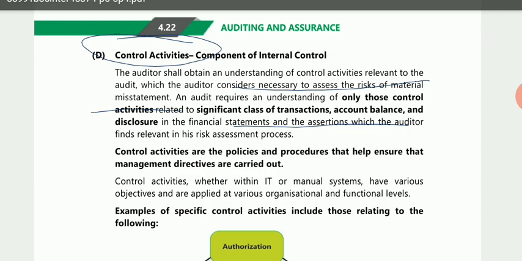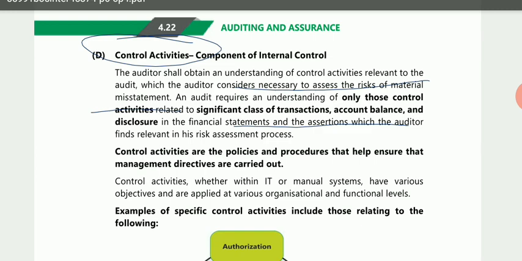That means that in the way the management has designed the internal control system, in that way only it is being implemented. So the control activities are those policies and procedures that help to ensure that the way the internal control was designed, it is being implemented in the same way.